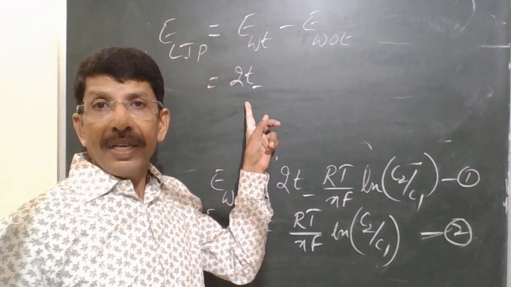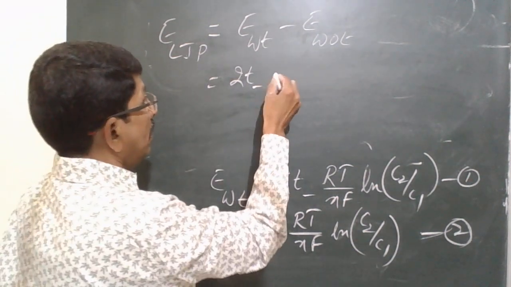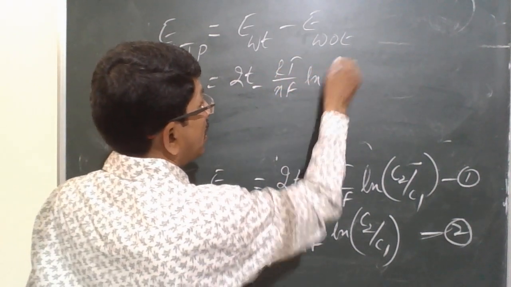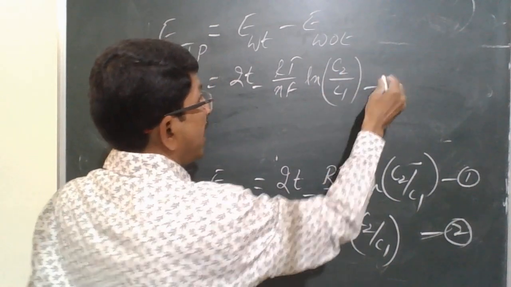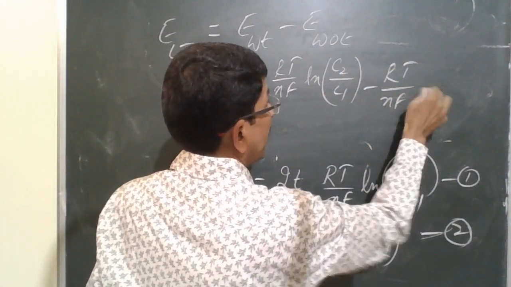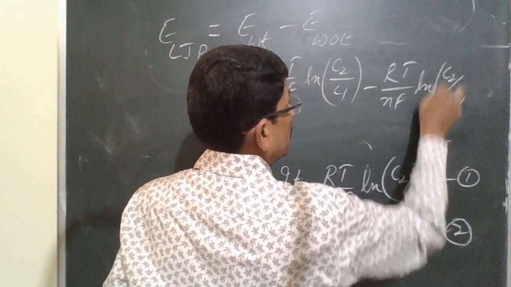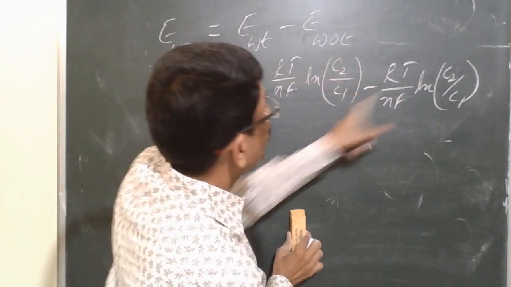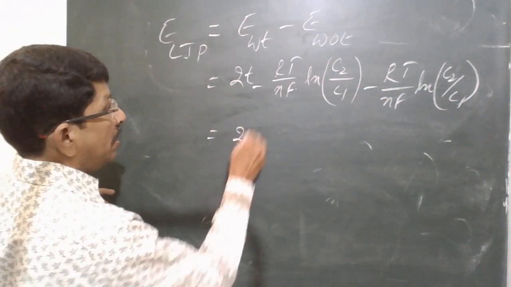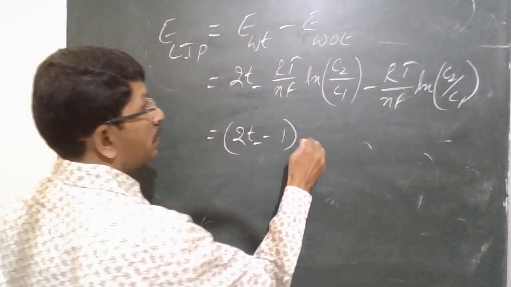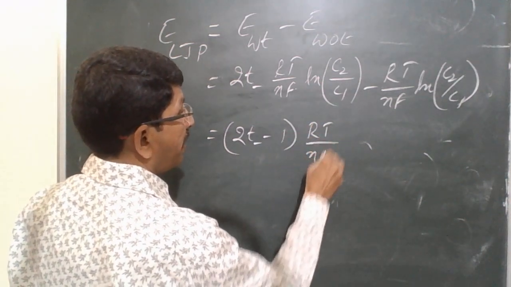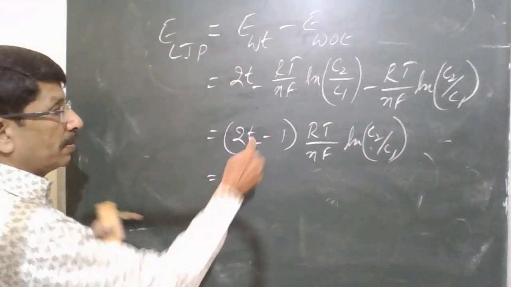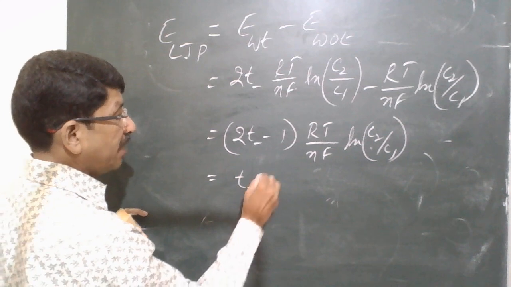So here the expression is 2t minus 1 RT over NF natural log C2 over C1 minus RT over NF. Here this factor is common, so this can also be written as 2t minus 1 RT over NF natural log C2 over C1. So E LJP can be written like this.